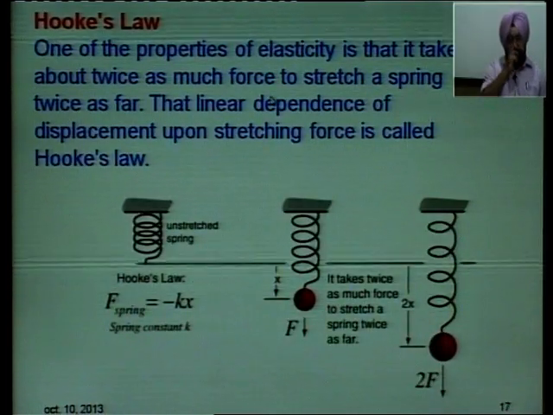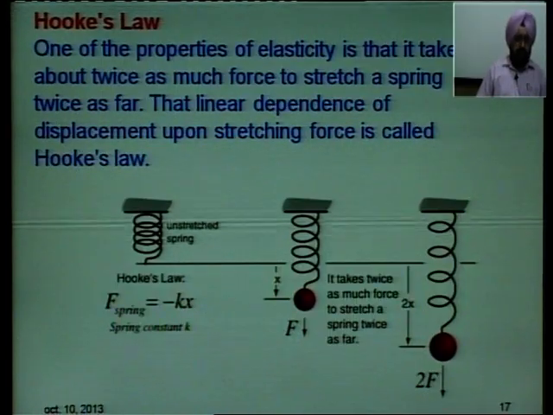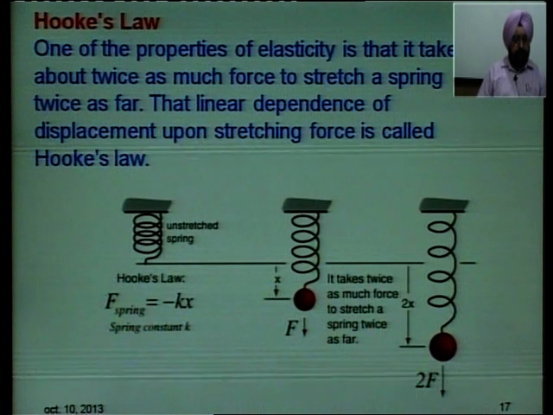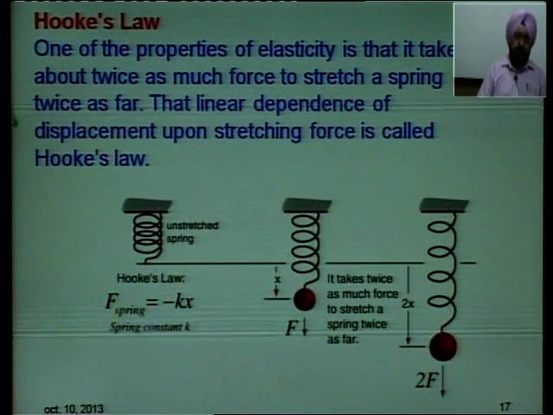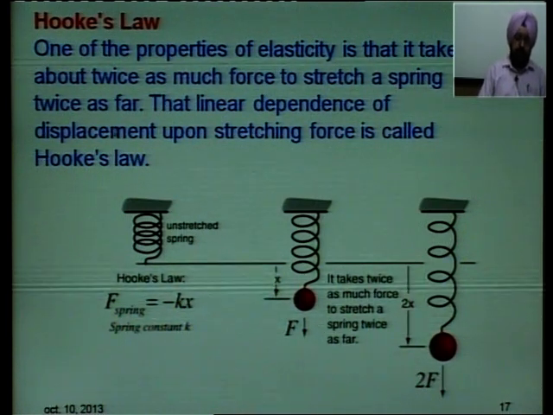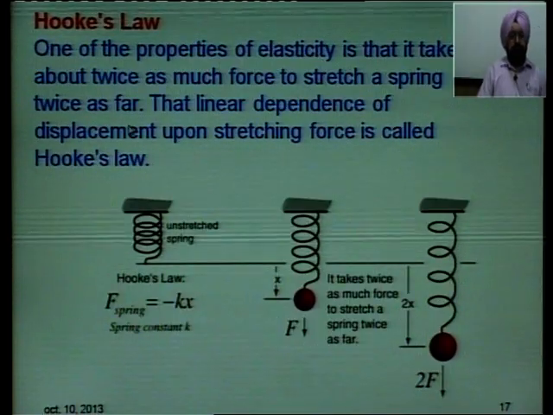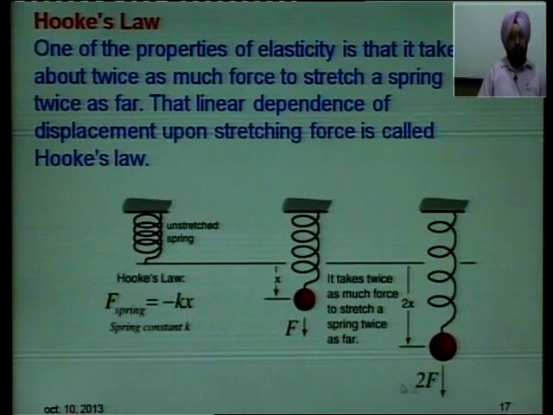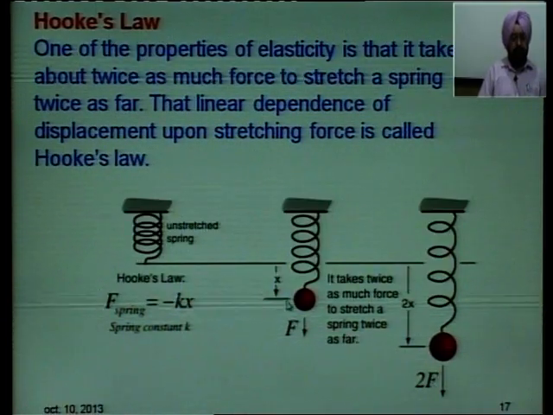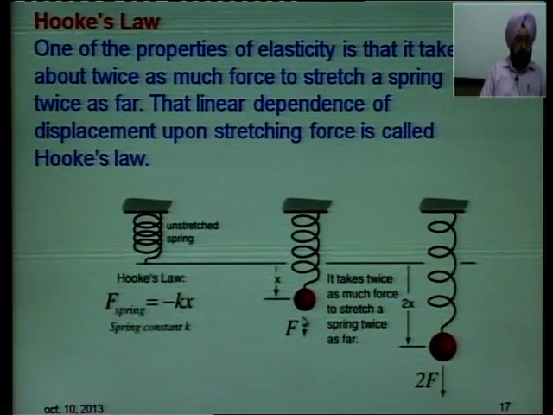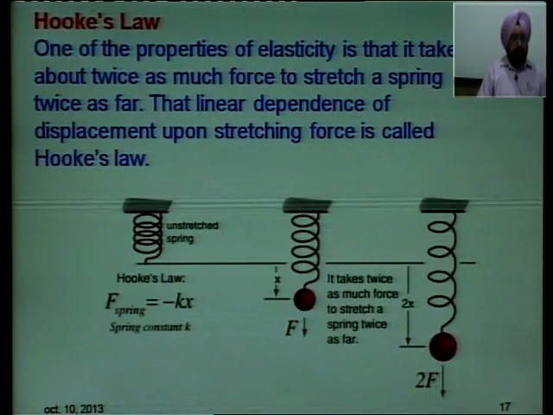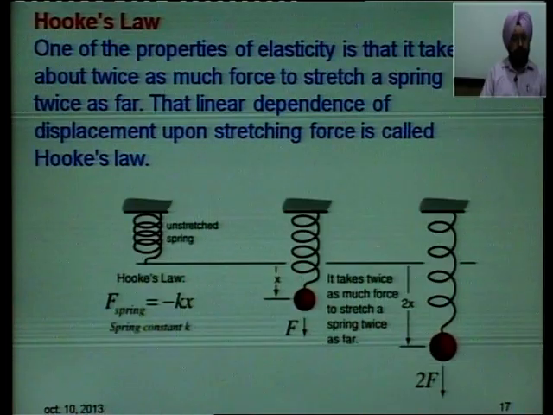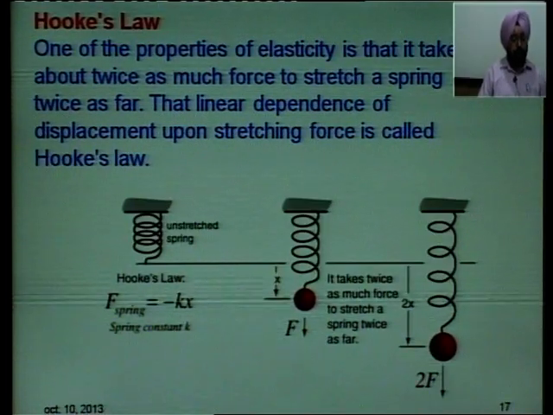One of the properties of elasticity is that it takes about twice as much force to stretch a spring twice as far. अगर तुसी let us say you have displaced the spring by 10 centimeters, you want to displace it by 20 centimeters, then the force required will be double as compared to the first case. So, this is what we call as linear dependency of displacement upon stretching force. Again, this is Hooke's law.